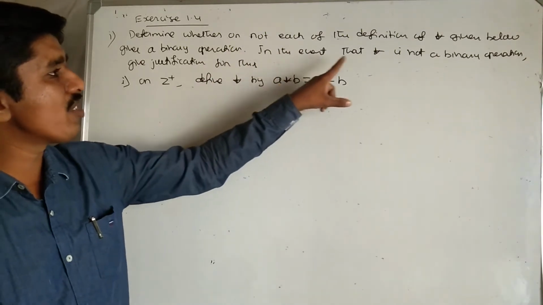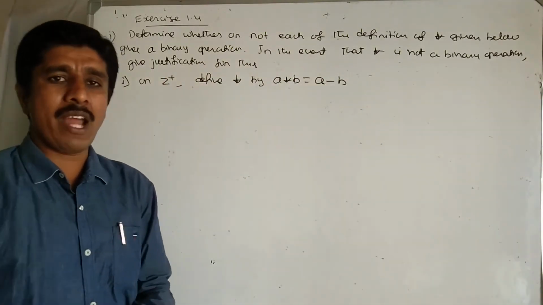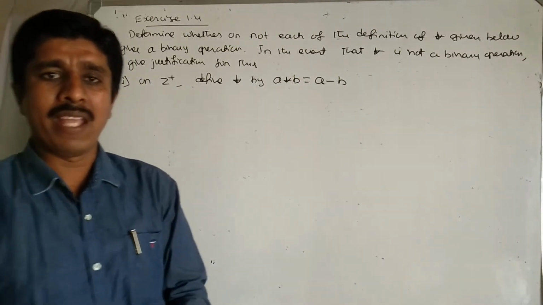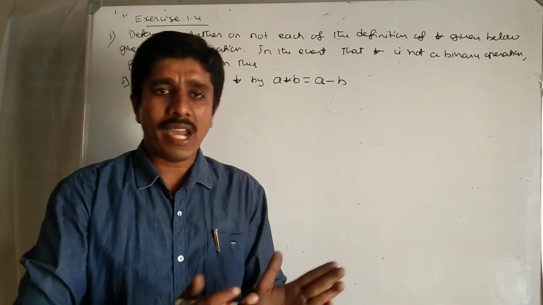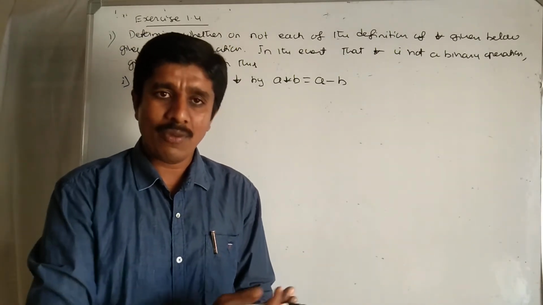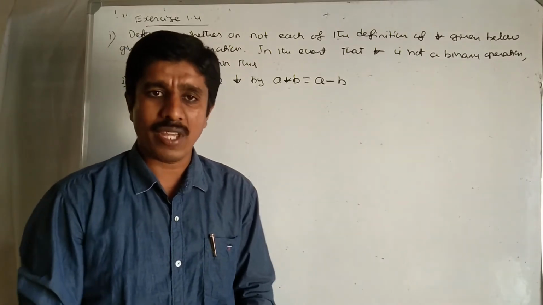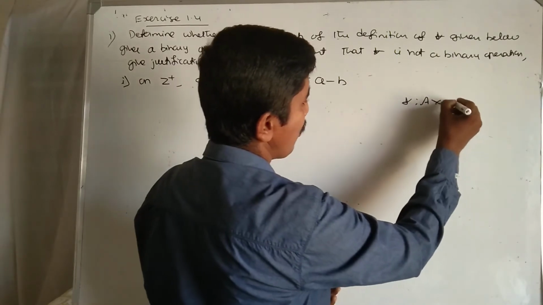In the event that star is not a binary operation, give justification. We know the definition of binary operation: to each ordered pair in the domain A cross A, we get a unique element in the same set, A star B. Then we say that star is called a binary operation, star from A cross A to A.